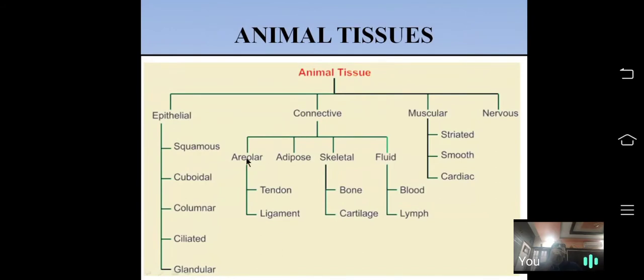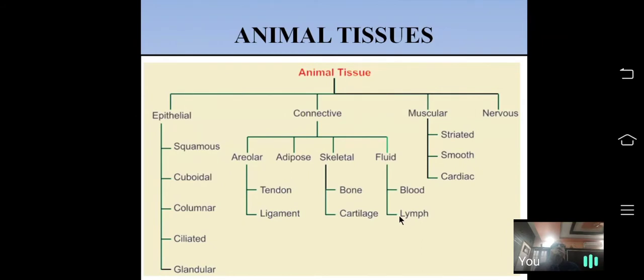Areolar connective tissue. These are of two types: tendon and ligament. Adipose connective tissue, skeletal connective tissue consisting of bone and cartilage, and fluid connective tissue consisting of blood and lymph. So this is the classification of the connective tissue.